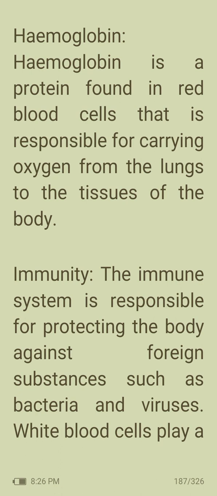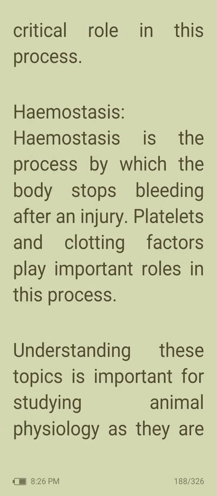Next, hemoglobin. Hemoglobin is a protein found in red blood cells that is responsible for carrying oxygen from the lungs to the tissues of the body. Then immunity. The immune system is responsible for protecting the body against foreign substances such as bacteria and viruses. White blood cells play a critical role in this process.